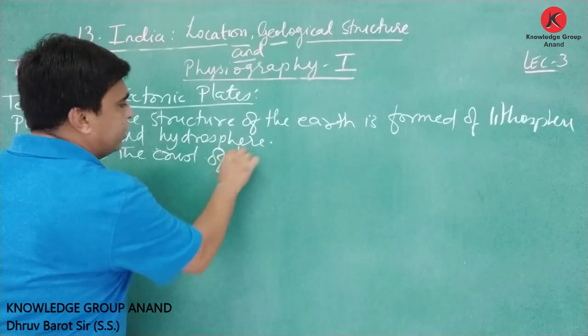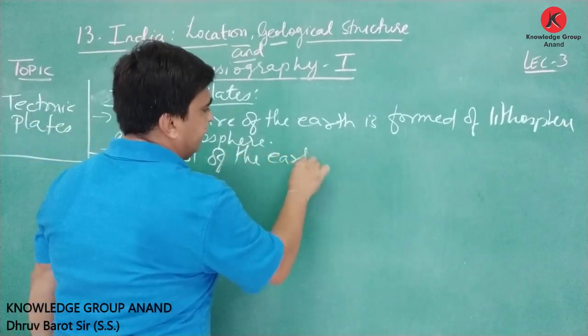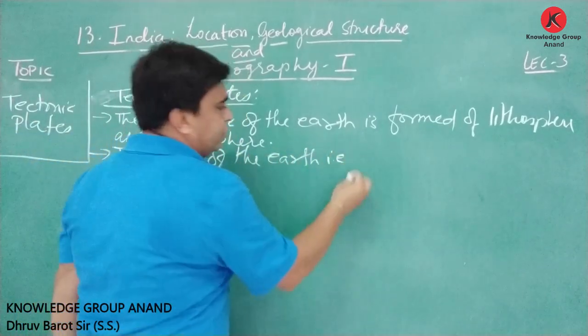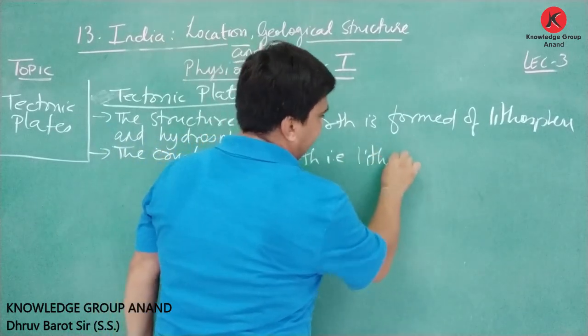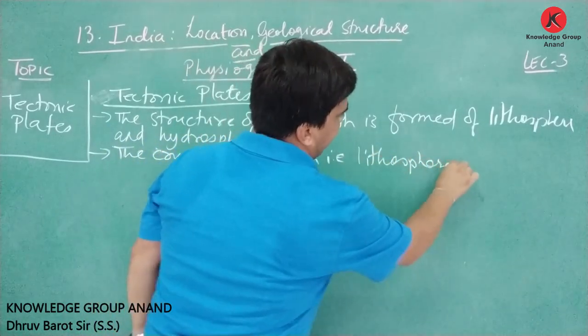The crust of the earth, that is, we can say lithosphere.